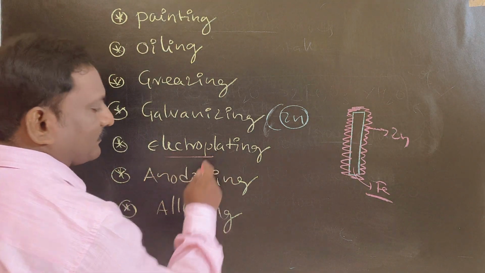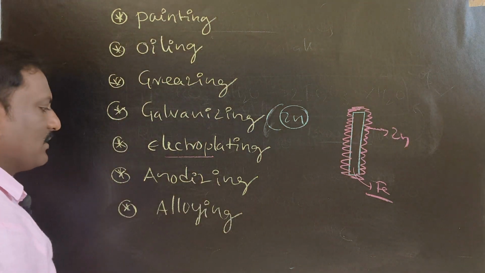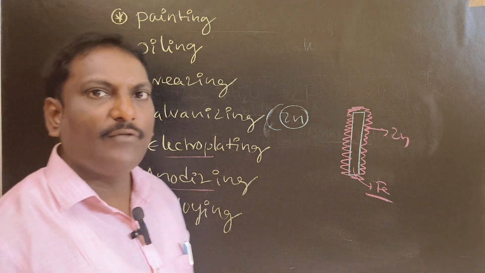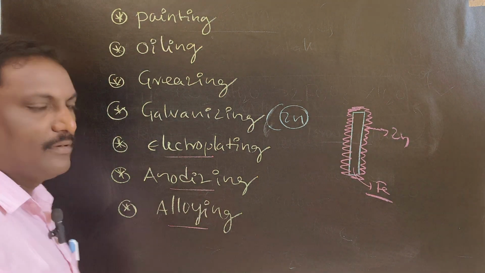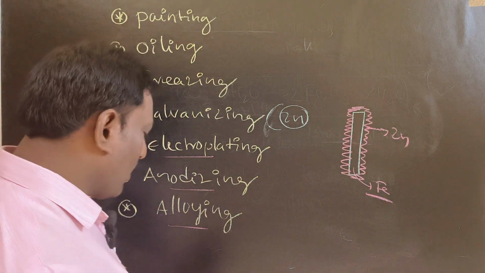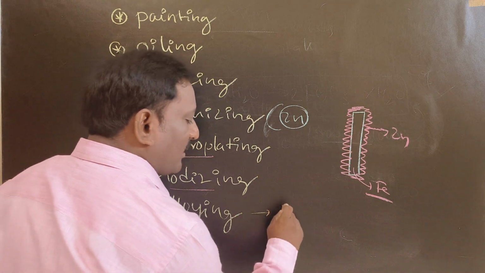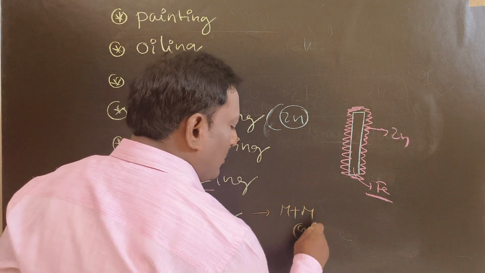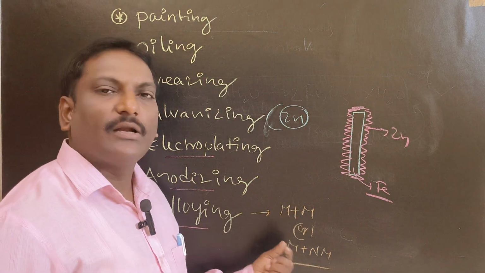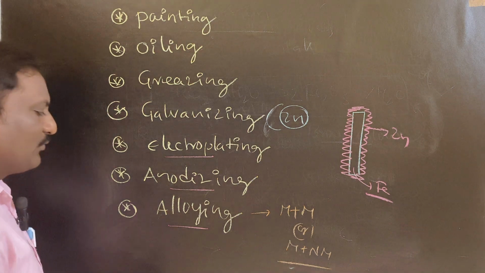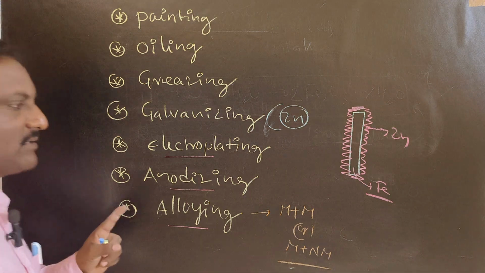Next one, electroplating. Coating of the required metal on the surface of other metals is called electroplating. Anodizing: coating of an aluminum oxide layer on the surface of other metals is anodizing. Alloying means making alloys. Alloys are homogeneous mixtures of two or more metals, or of one metal and non-metals. By making alloys, we can protect metals from corrosion. So these are the prevention methods of corrosion.